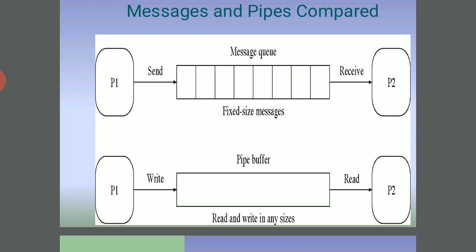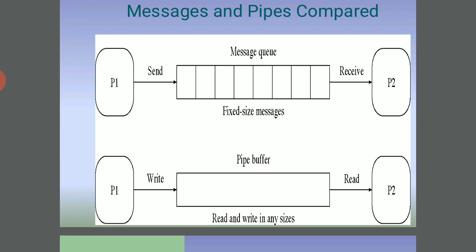Here the message queue has send and receive. Send is a fixed size of message. One message completes sending, then the second message is sent. So this is the queue, first in first out, received by P2. P1 sends the information, and P2 receives the information. Here P1 writes to the pipe buffer, and P2 receives the buffer information.